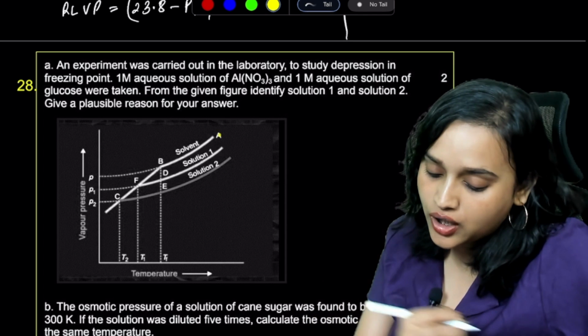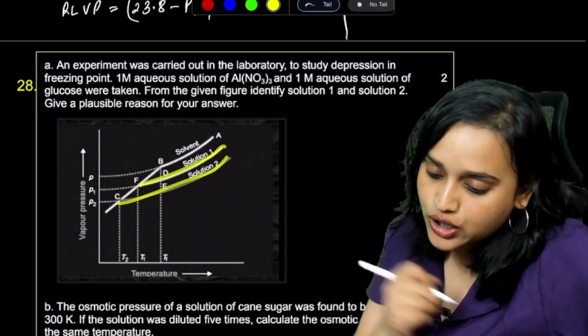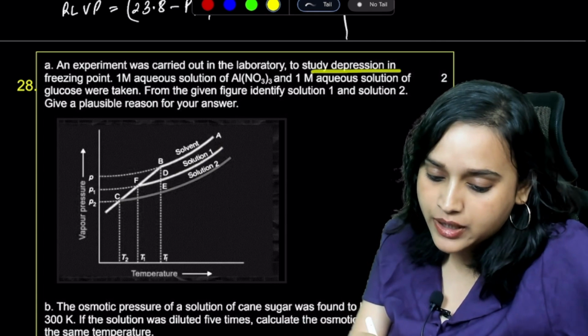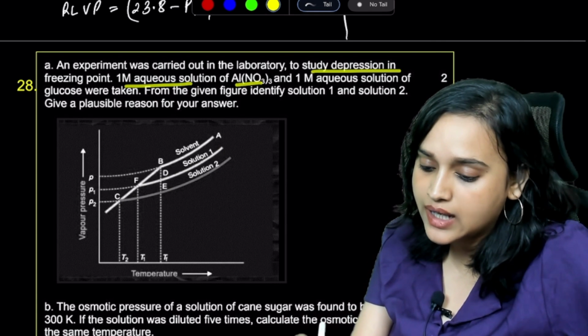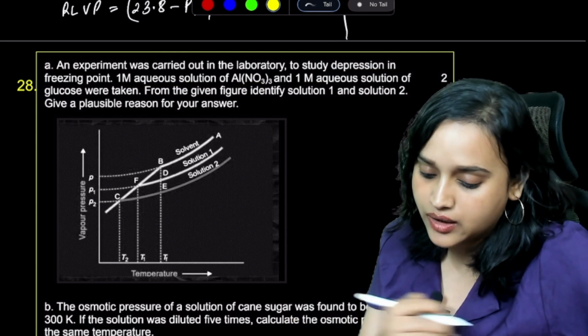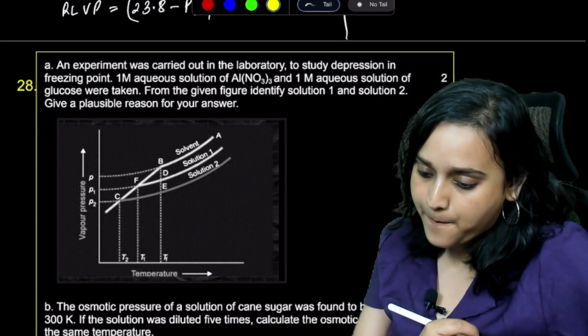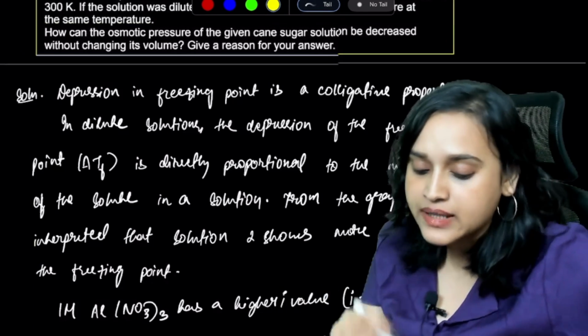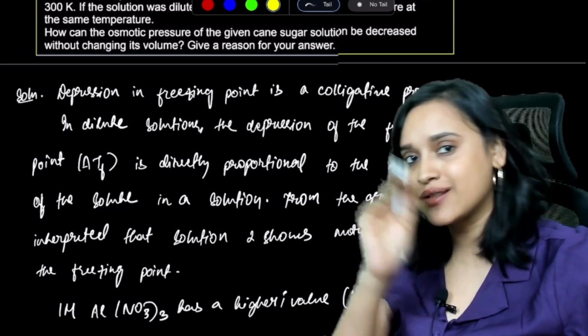Solvent, this is the pure solvent. This is solution 1. This is solution 2. An experiment was carried out in the laboratory to study depression in freezing point, using a 1 molar aqueous solution of this and a 1 molar aqueous solution of glucose. See, depression in freezing point, it's a colligative property.